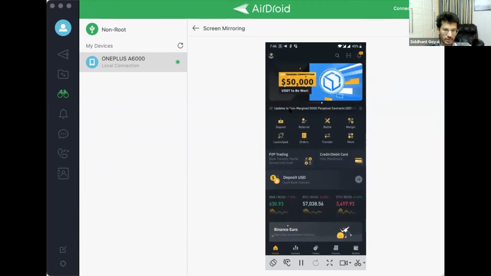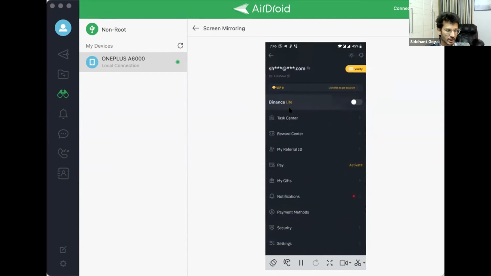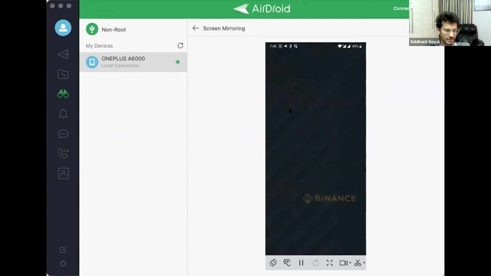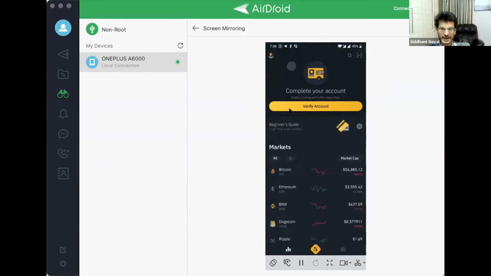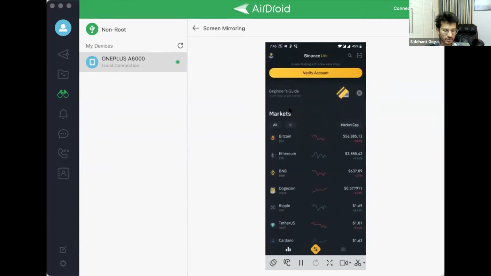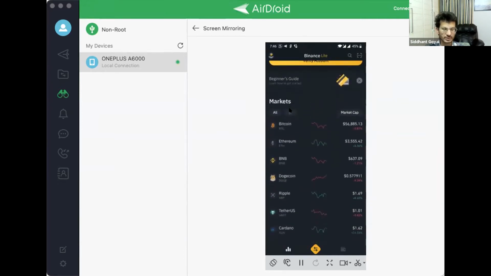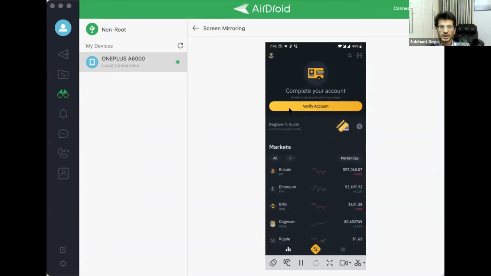When you open Binance, your portfolio looks something like this. This is the Binance Lite platform. We will not be discussing this because it's a very simple interface. You can understand it easily after you understand the other platform.